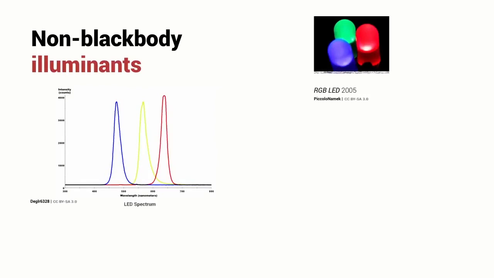Light-emitting diodes, for instance, have got a spectral characteristic like this, quite differently shaped to the blackbody emission spectrum. So here we can see the emission of a blue LED, a green LED, and a red LED. We see that the energy is concentrated into a fairly narrow spectral band. There's no wasted emission in the infrared part of the spectrum, for instance.